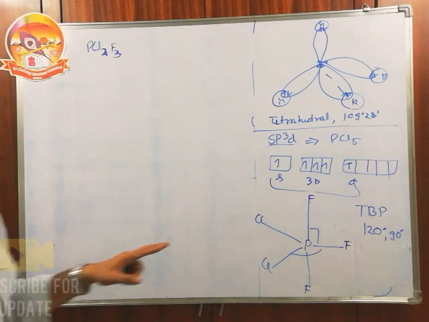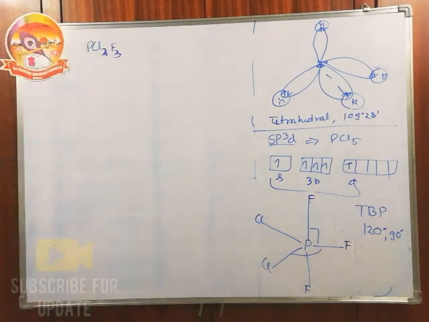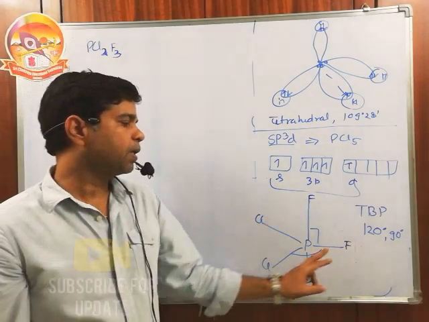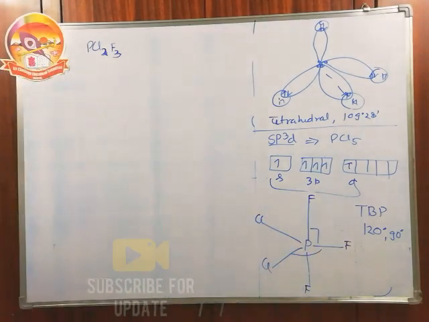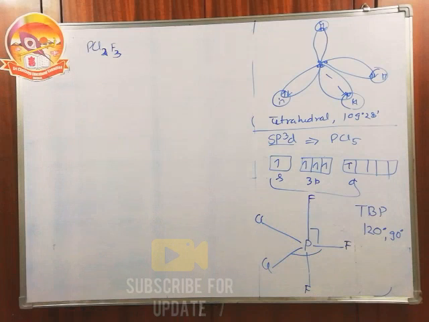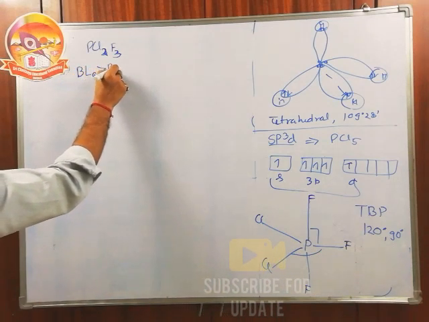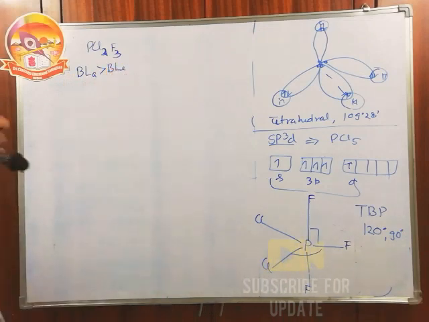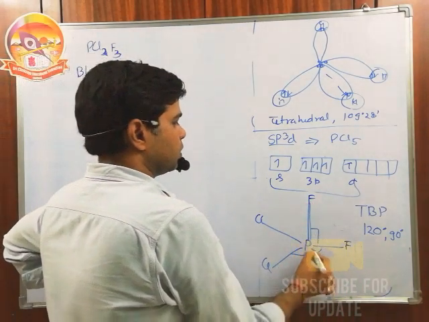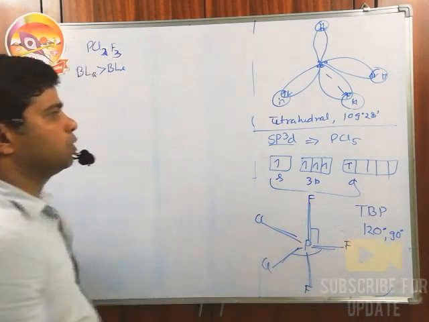More electronegative elements always want to go to the axial position. When the axial position is already occupied, then it can go to the equatorial position. And we need to remember, like in PCl5, the axial bond length is always more than the equatorial bond length. The axial bonds are longer and the equatorial bonds are shorter.